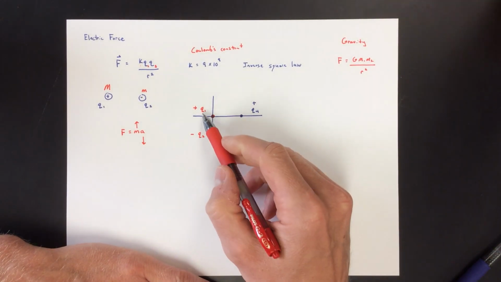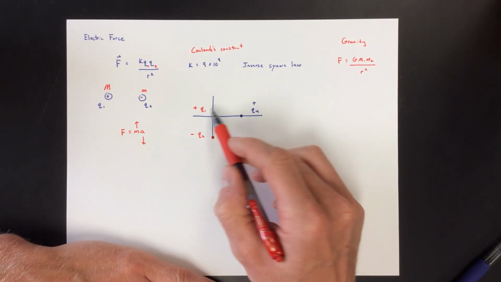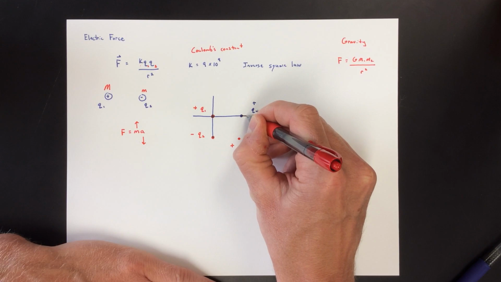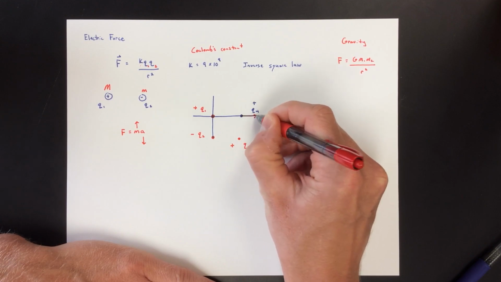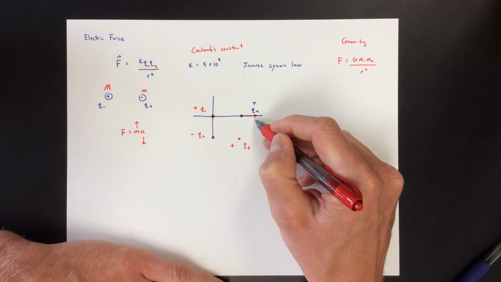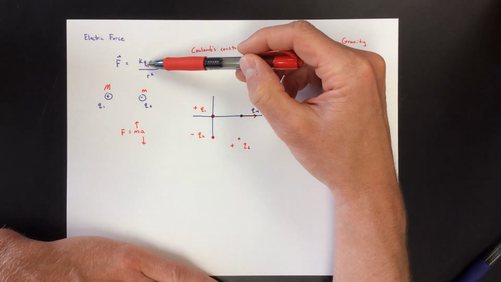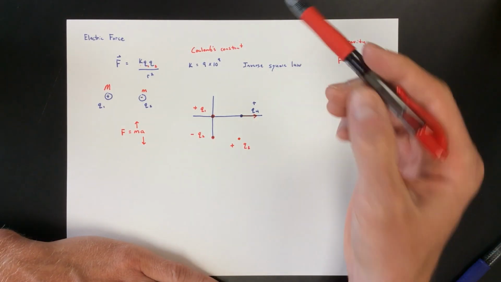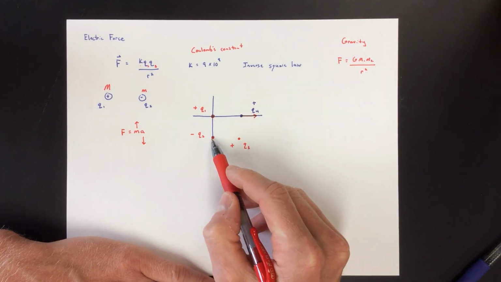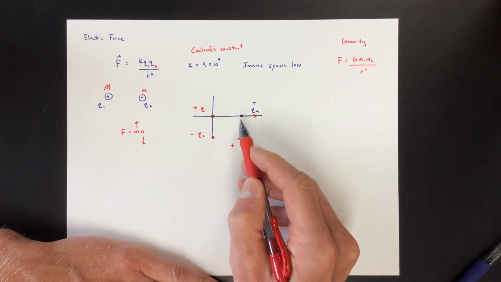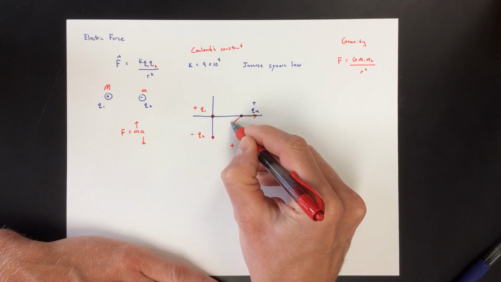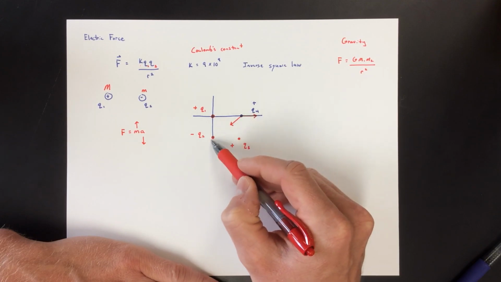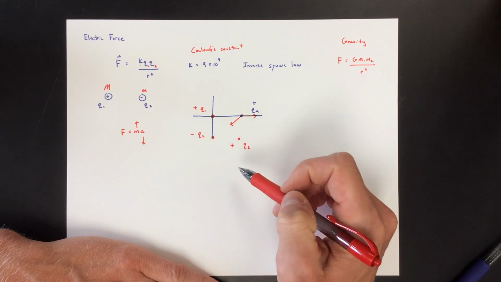So let's look at what q1 would do to q4. Since these are both positive, q1 is going to repel q4, and its force is going to be directed this way. So we have some force acting on q4 that's to the right. Now, how big is that? The magnitude of that force is just k q1 q4 over r squared, where that r would be this distance. All right, what would q2 do to q4? This is a negative sign, and so it's going to attract. So you're going to have that force on it. Again, the magnitude of that arrow is given by k q2 q4 over this distance squared, right? r is the distance between the two charges.